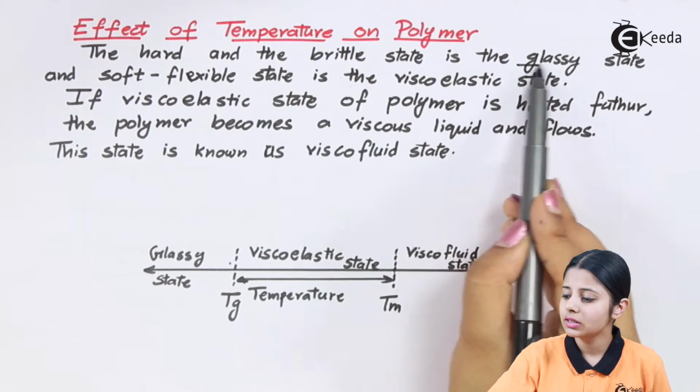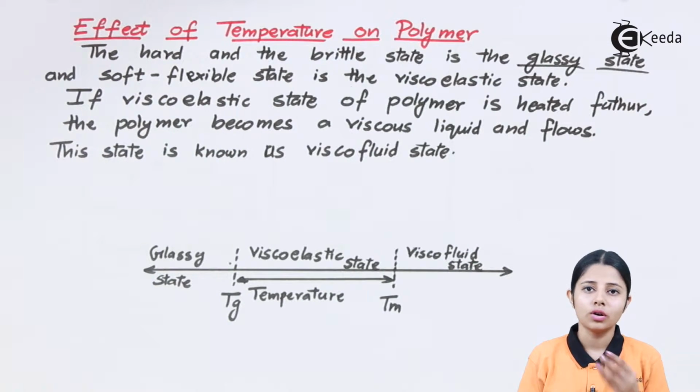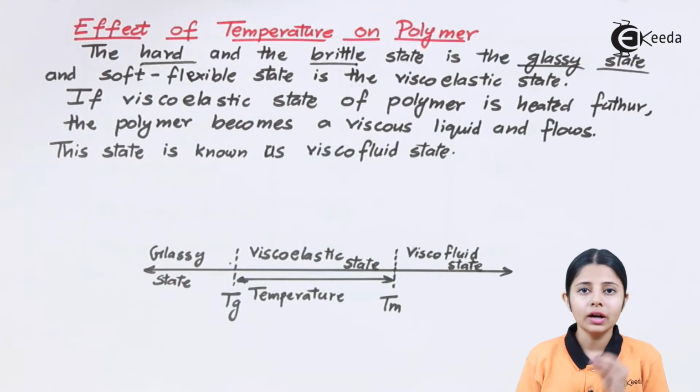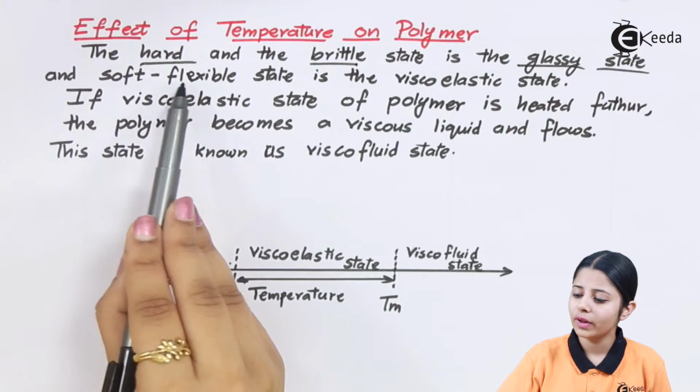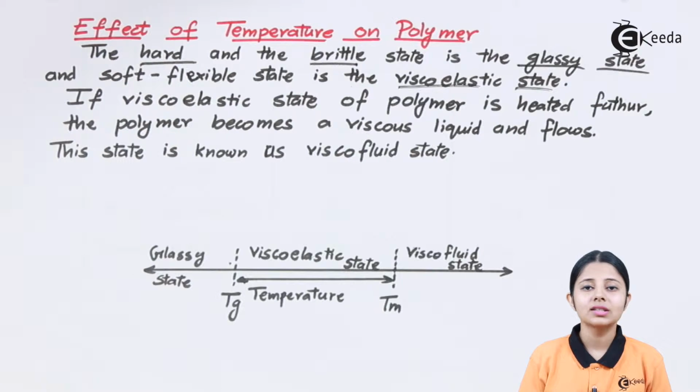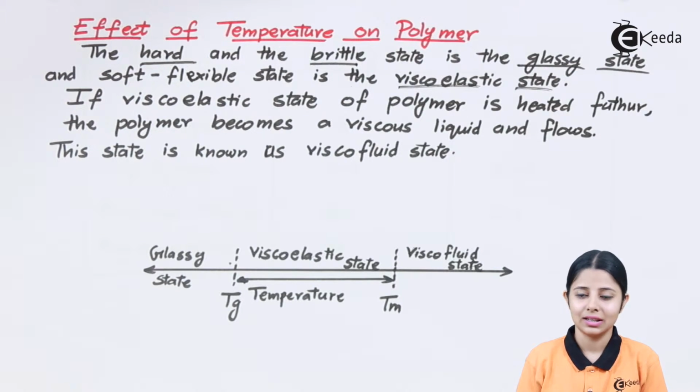Now glassy state is the state wherein generally we will find all our polymers at room temperature. They are hard and brittle. So hard and brittle is considered to be the glassy state where they are generally found. The other state is the soft flexible state, also known as the viscoelastic state. Viscoelastic state appears when you provide some kind of energy to that polymer. Generally, this energy is in the form of heat. That means increasing the temperature of the polymer leads to the formation of the viscoelastic state from the glassy state.